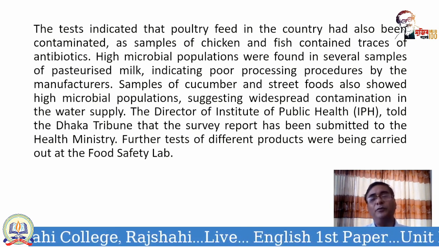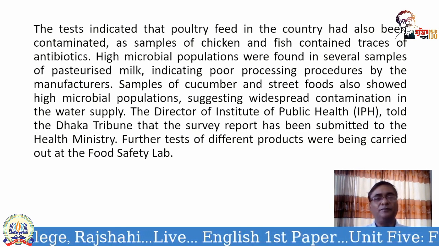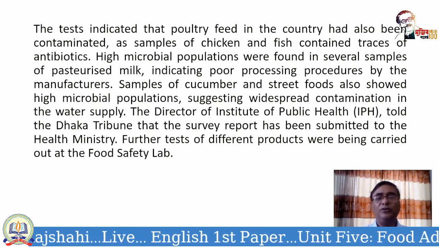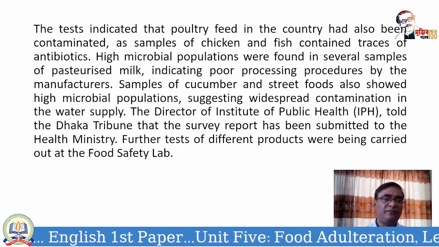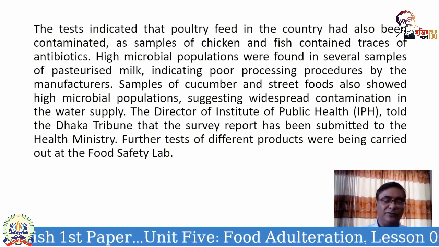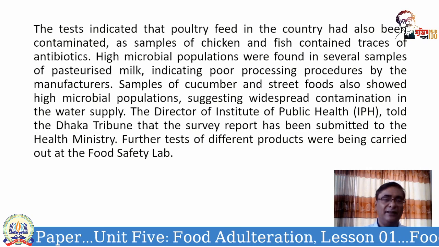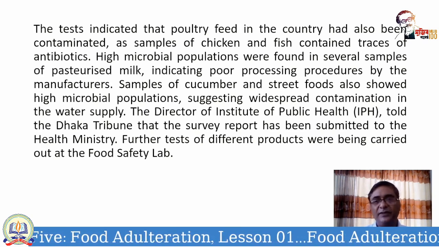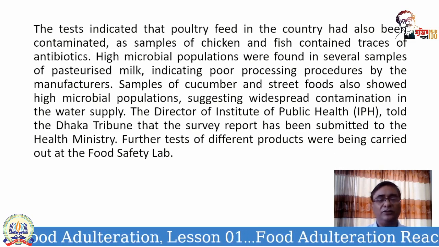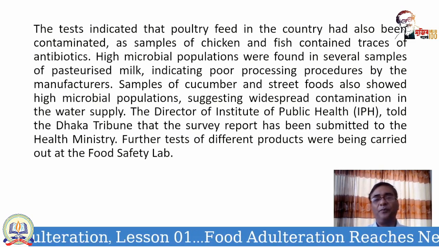High microbial populations were found in several samples of pasteurized milk. So you know what pasteurized milk is? There is a kind of heat which is given, and after that it is suddenly made cold. It's a scientific process by means of which the milk is made pure.